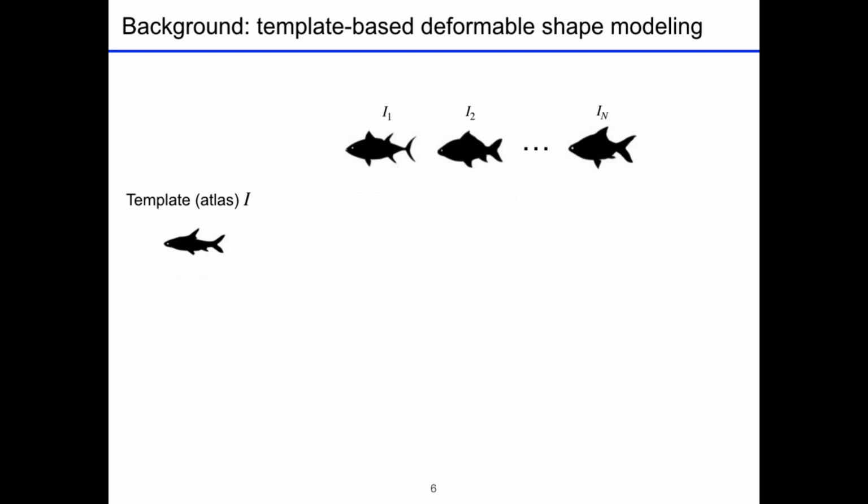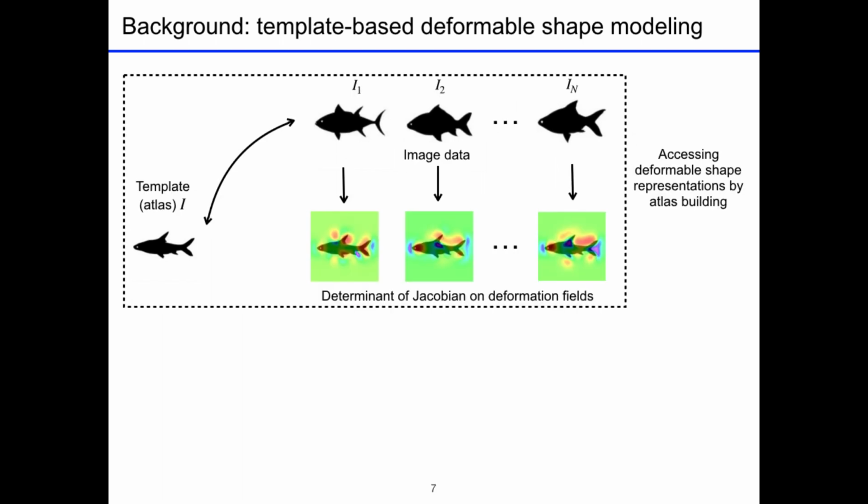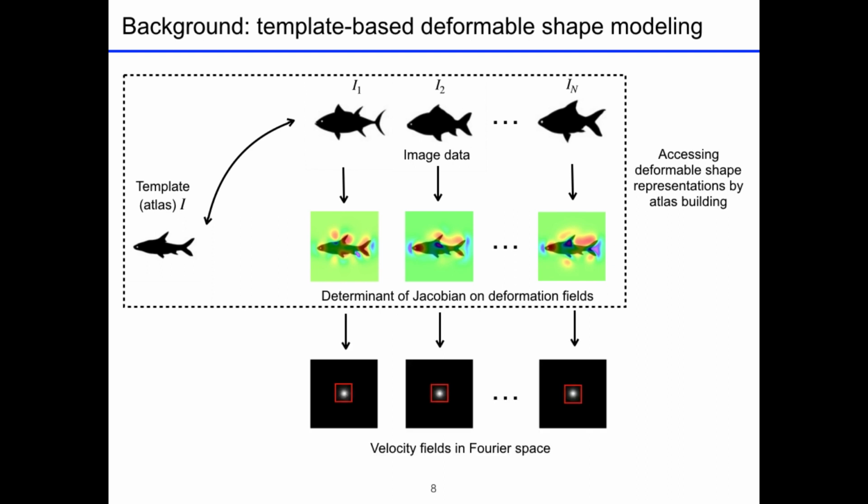We model the deformable shape representation by using a mean template atlas building. We can access the underlying deformable geometric features of image data. For example, the red or orange part of a deformation field represents expansion, and the blue and green parts represent shrinkage. However, modeling those complex geometric features is extremely computationally expensive.